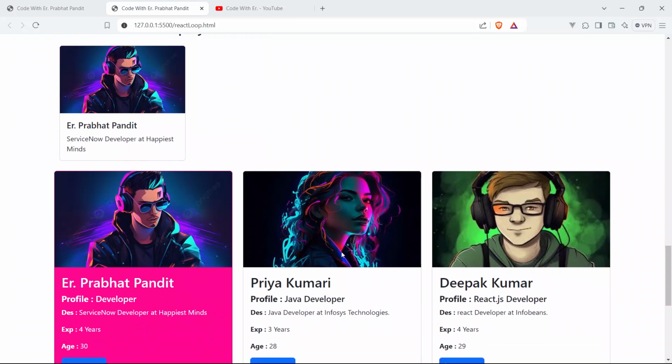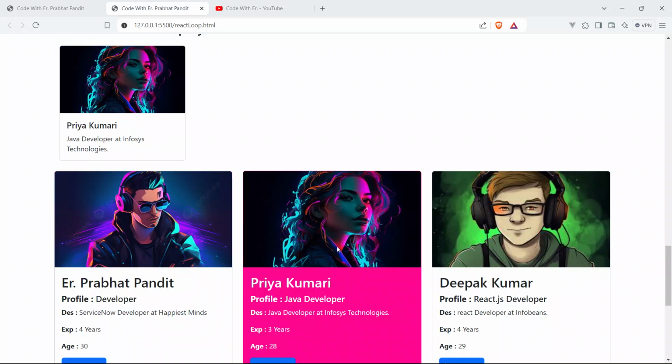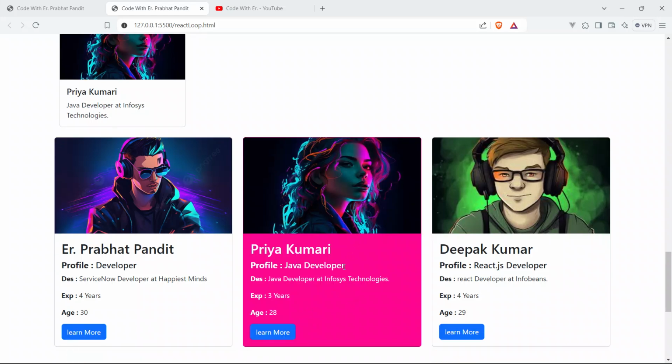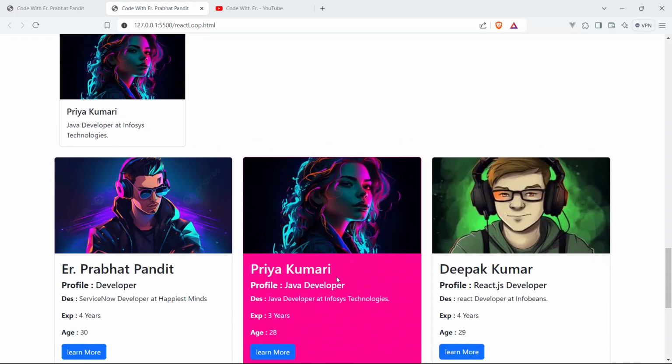Click Priya Kumari profile card. You can see here the same image. Name is Priya Kumari, and this is the description. And you can see here this card is currently active. This card is currently clicked by the user.